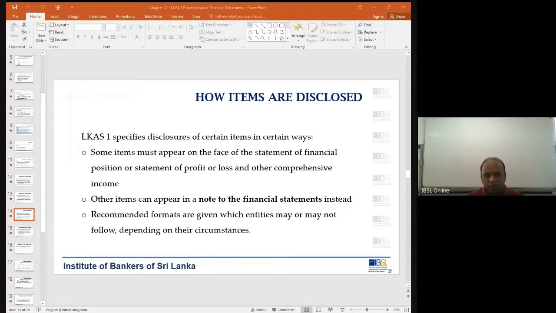Then on top of that, there was another tax which was brought in called the debt repayment levy, DRL. Subsequently, last September, if I'm not mistaken, this DRL was abolished. So currently we don't have DRL, and also NBT, but value added tax is there, right? So VAT on financial services is still there.